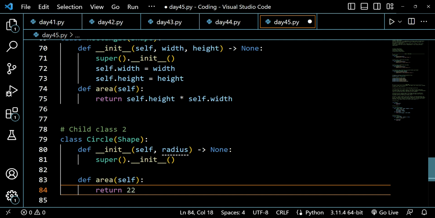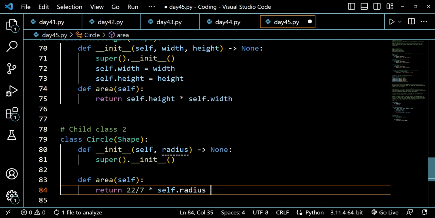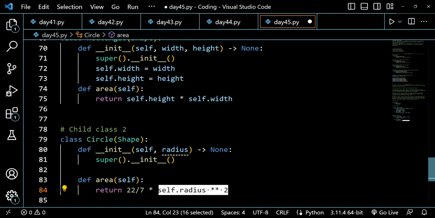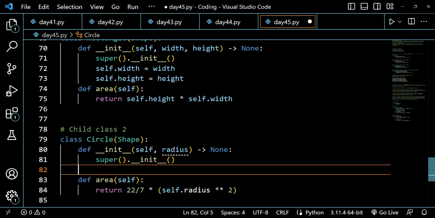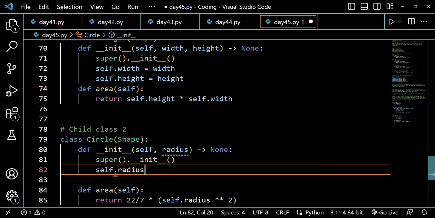22 divided by 7, multiplied by self dot radius square. This is the value of pi. So I will be doing it like this. So pi r square is the formula to calculate the area of the circle. So pi is 22 by 7, and then I have to just write it like this: self dot radius is equal to radius as well.